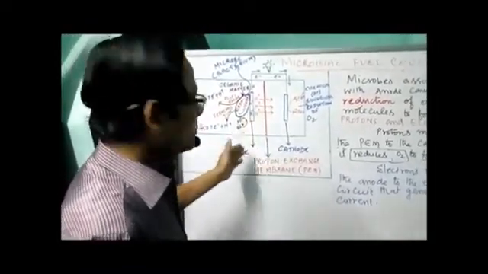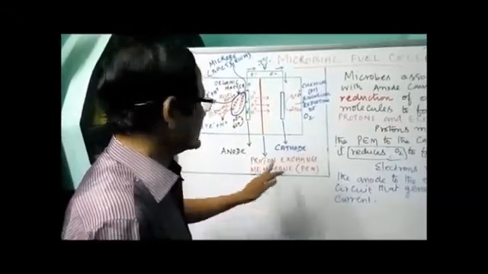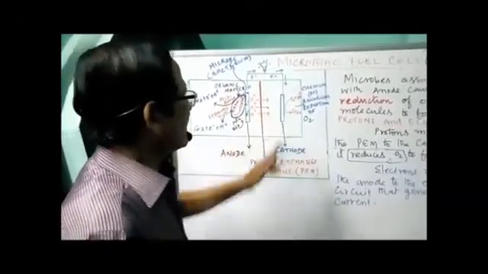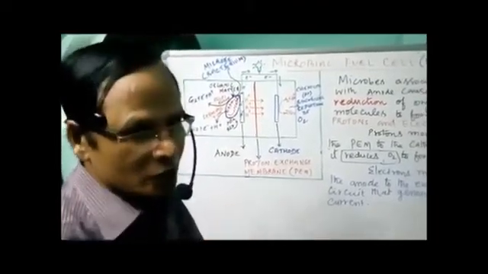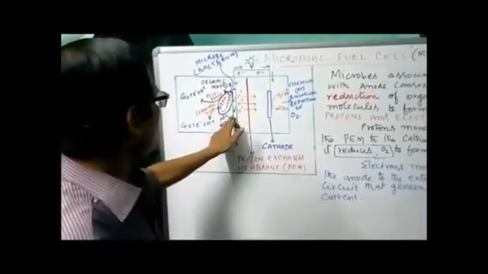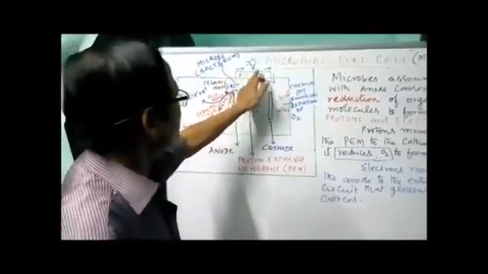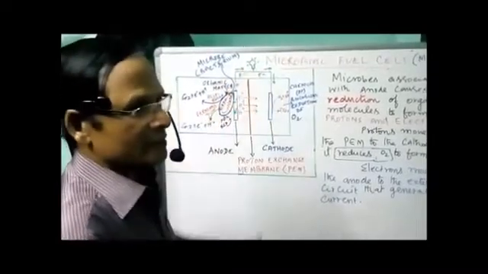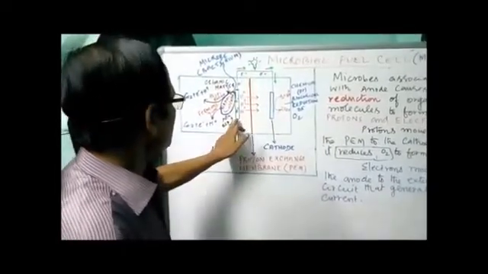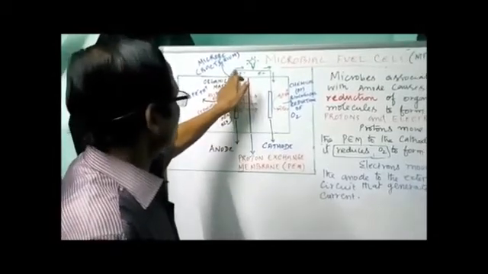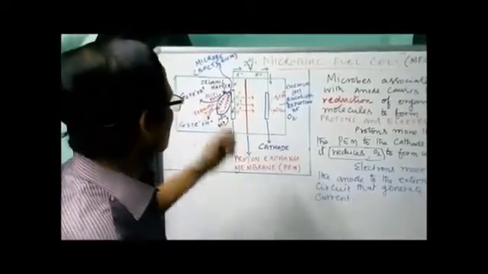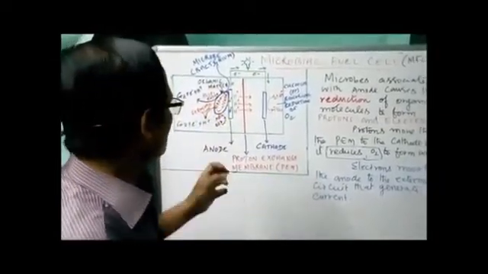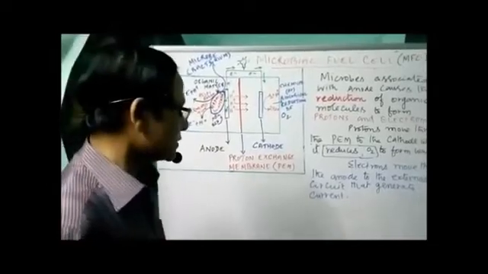Now the protons pass through the proton exchange membrane, reaching the cathode, where it causes either chemical or biological reduction of oxygen to form water. Then what about the electrons? The electrons pass through the anode to the external circuit and generate current. You see the current being generated, that causes the lighting of the bulb. So that's about the role of the microbial fuel cell.